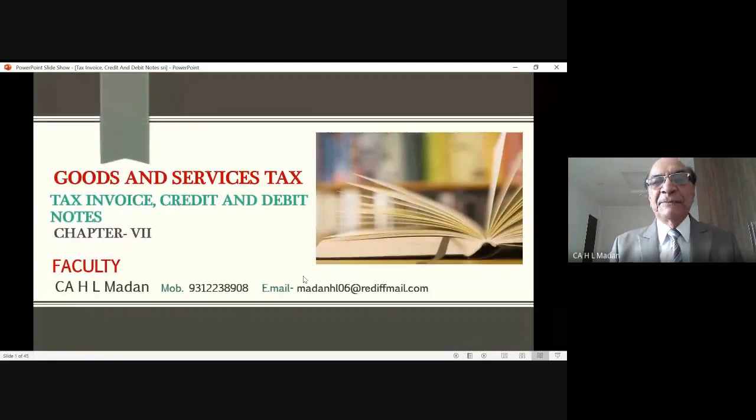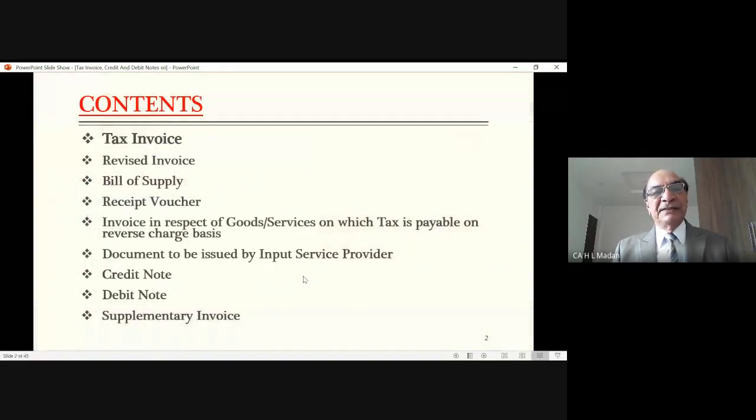So the name of the chapter is tax invoice, credit and debit notes, and different types of documents which are issued by the suppliers and the recipients during the course of their business